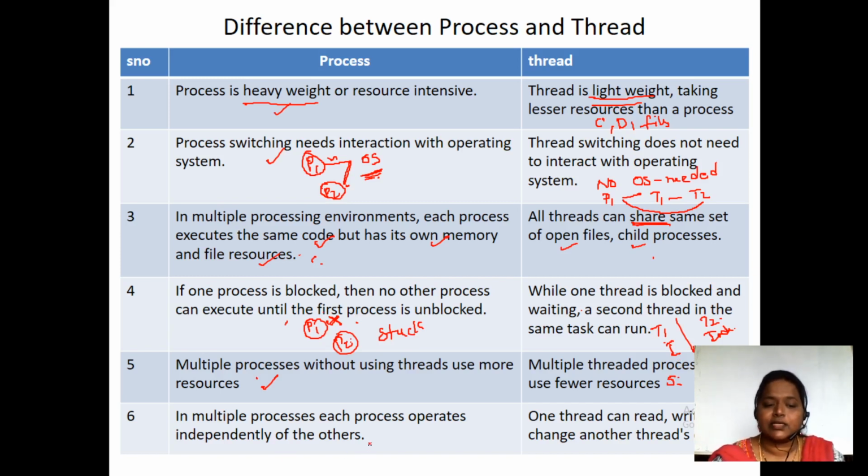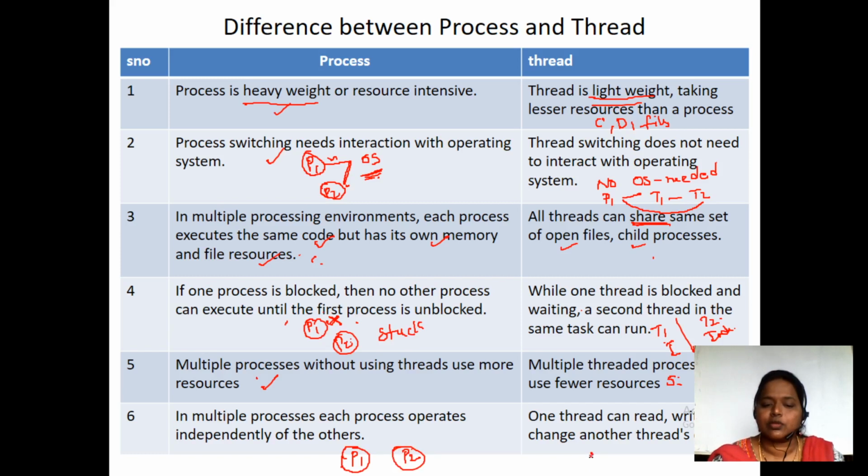And the third one: each process operates independently, but here threads can read or write or change others' data. One thread can read, write or change other threads' data. In process P1, if you have written one thing, that is local to that process P1 only. If in process P2 we have written something, that is not going to be modified over here.